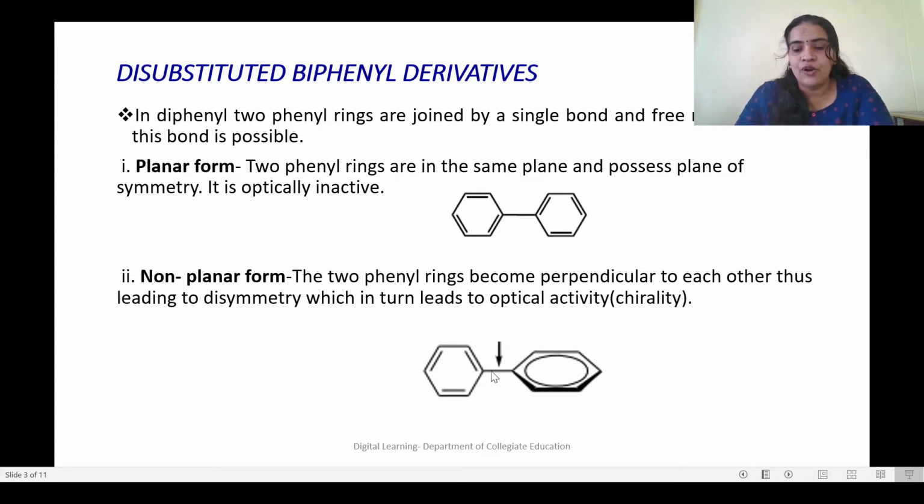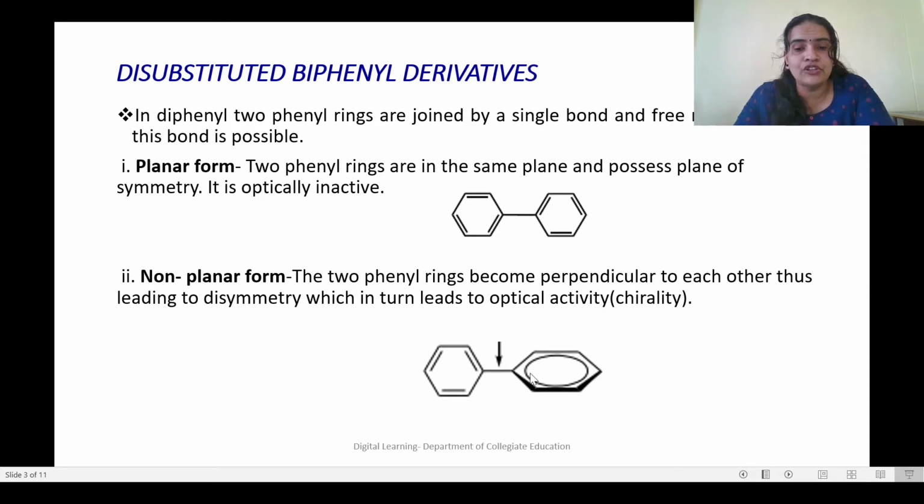So here what we can see, in this case also this compound is not stable. This form is not stable because continuously this will be in movement. It will form planar, again will come back to non-planar. The process repeats. So we have to restrict the rotation. We have to block the rotation about the carbon-carbon bond. That is possible by blocking the ortho group or substituting the ortho position by a bulkier group.